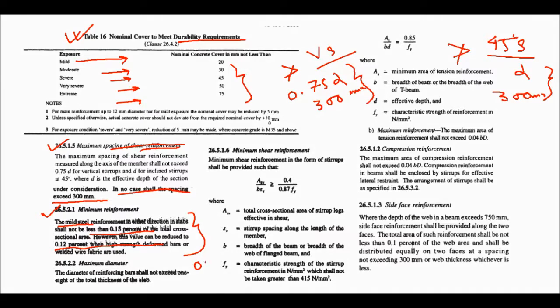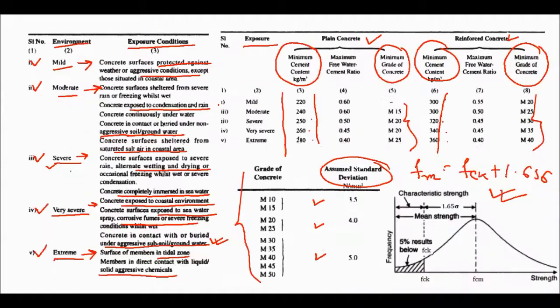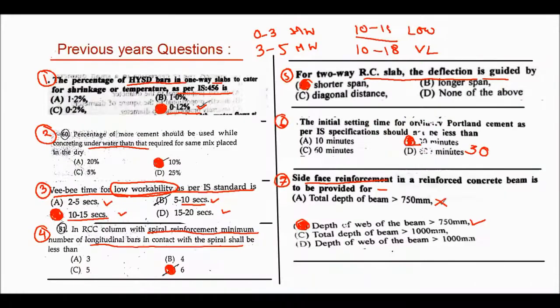So that is 0.15% for mild steel and 0.12% for HYSD bar. Let's see the question again. This was the question: the percentage of HYSD bar in a one-way slab to cater for shrinkage and temperature. This is for minimum reinforcement and this is 0.12% because it is HYSD bars.